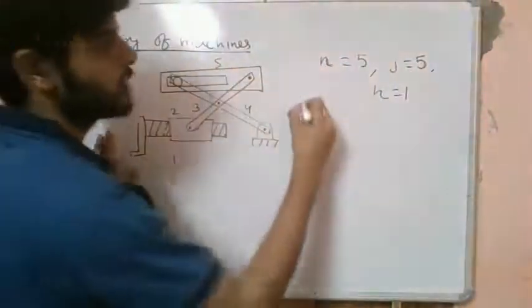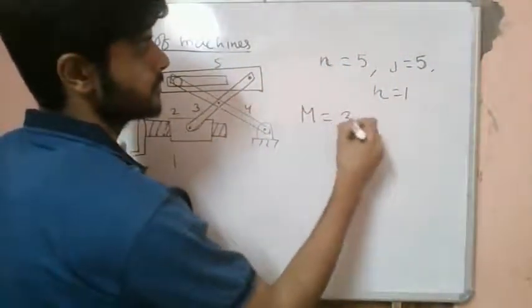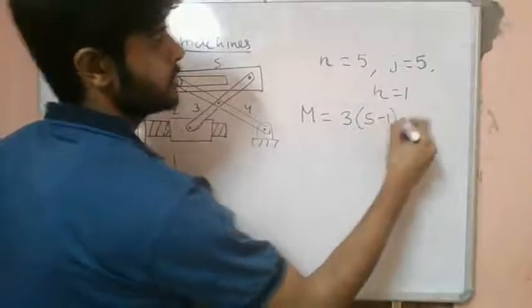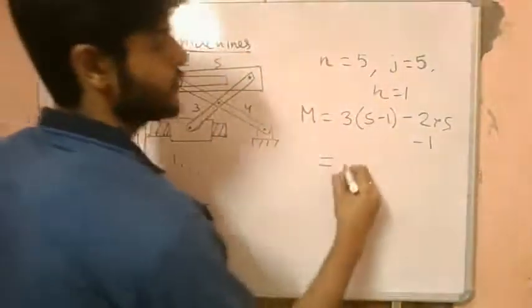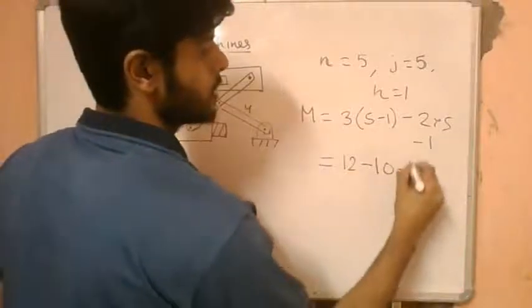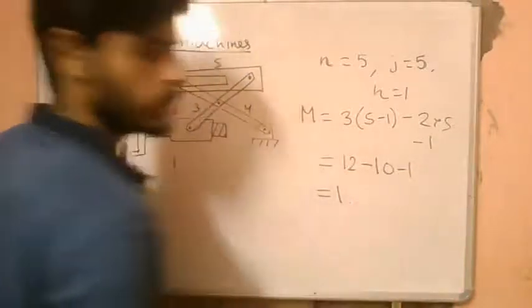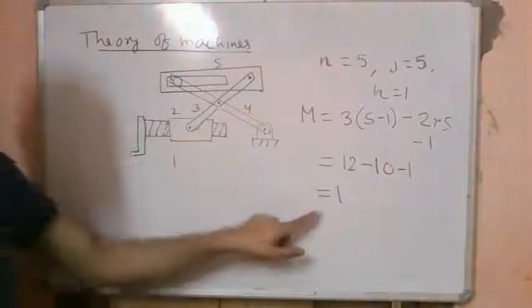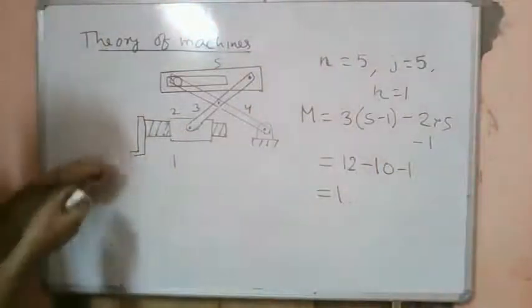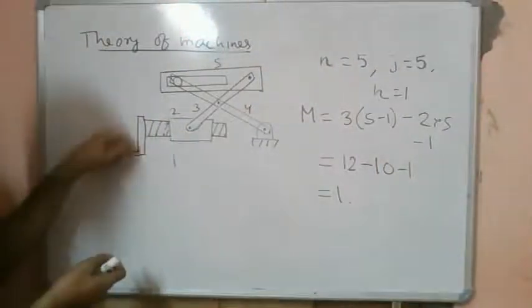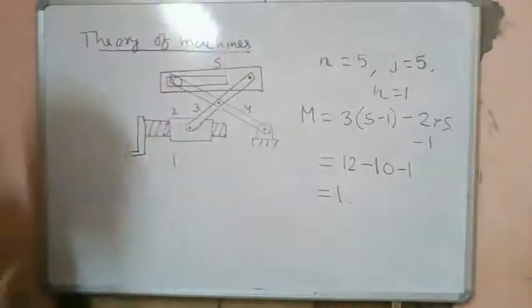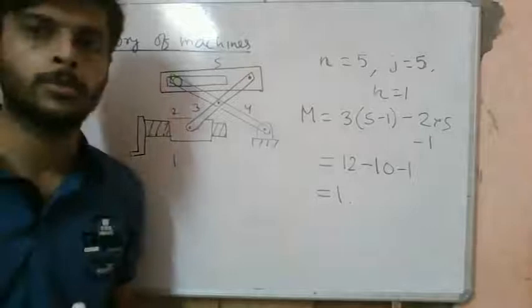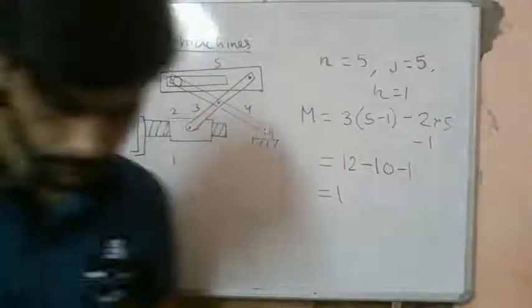So the mobility becomes 3 times (5 minus 1) minus 2 times 5 minus 1, which is 12 minus 10 minus 1, right? We have 1. So we need only one input to move this mechanism, as is evident. We rotate this screw like this, this slider will advance and this system will move up. So this is one of the important mechanisms.